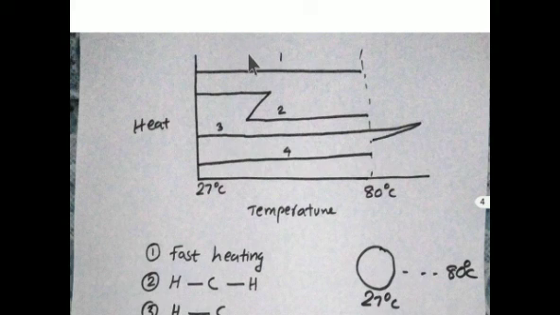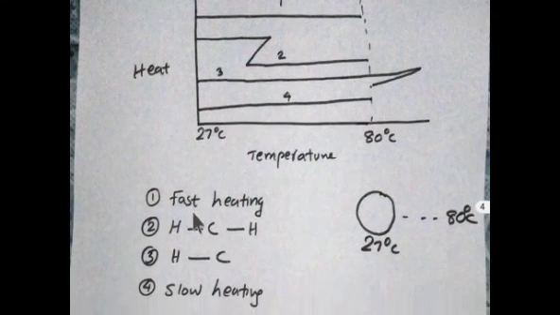You give a large quantity of heat so that within a short period of time, this ball will reach 80 degrees Celsius. Second, heating, cooling, then heating, then cooling, then again heating. Third, heating to 100 or 120 degrees Celsius, then cooling again to reach 80 degrees Celsius. Then the last one, slow heating. What is slow heating? If you give a small amount of heat, it will take a long period of time to reach 80 degrees Celsius.